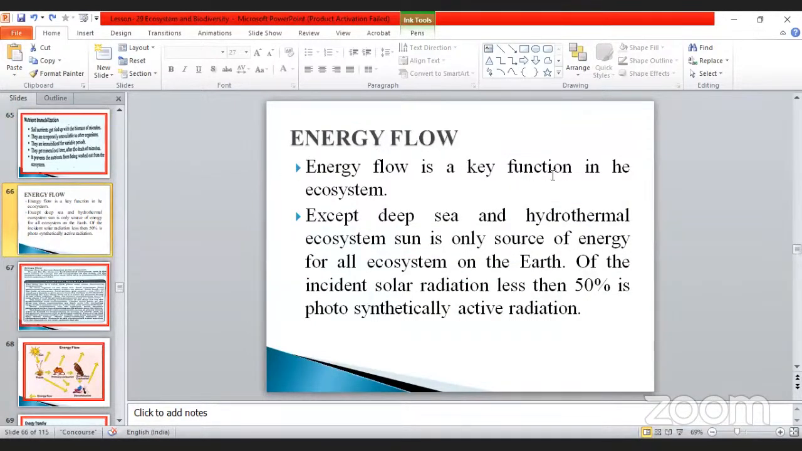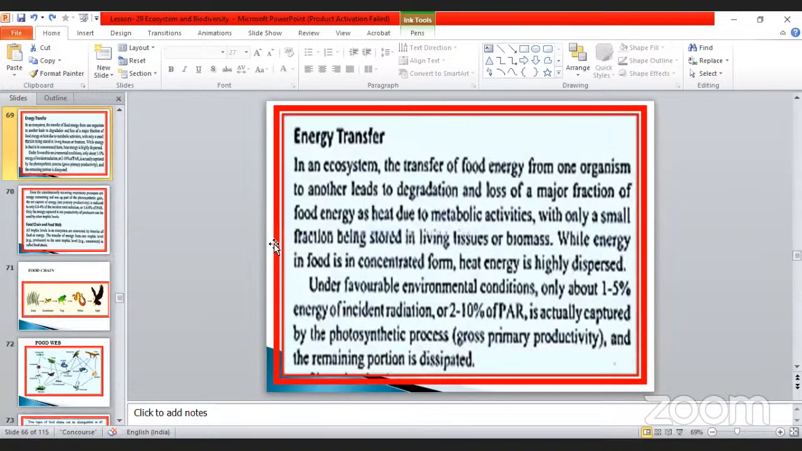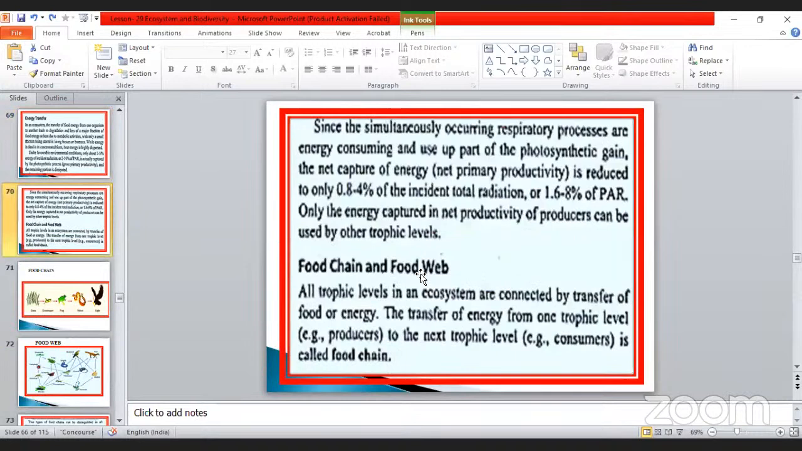What is energy flow? The energy flow is a key function in the ecosystem. That means the energy is transferred from one trophic level to another trophic level. Okay, my dear. You know the ultimate source of energy, where does it come from? The sun is the ultimate source of energy. Isn't it, my dear? In this session, we are going to discuss food chain and food web. Okay, my dear, food chain and food web.